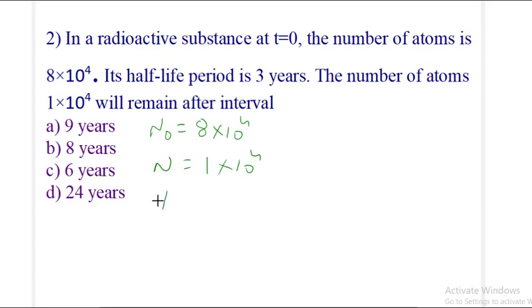And we have the half-life as 3 years. We need to find the value of t, after which N0, which is 8 into 10 raised to 4, becomes N equal to 1 into 10 raised to 4, okay? So we have a formula, we'll write this formula here. N equal to N0 times half raised to t upon t half.